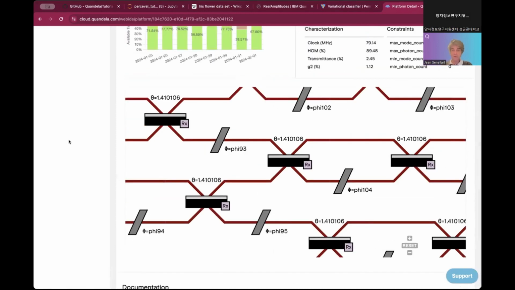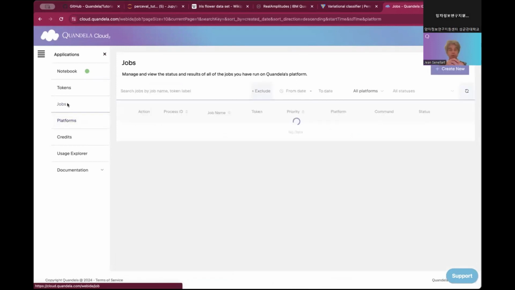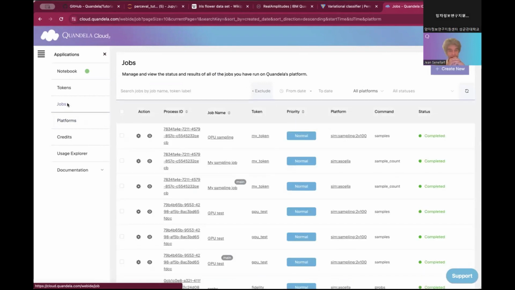So this is the platform that you see here. You have access to notebooks that you can run directly from your cloud environment. And when you launch jobs, you have the ability to look at the job and see the status.